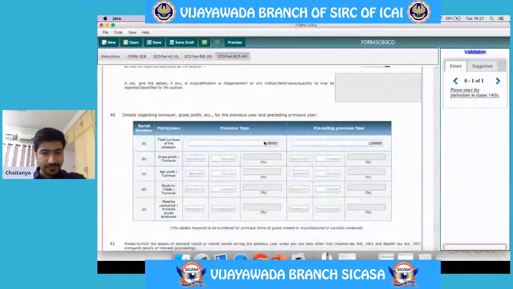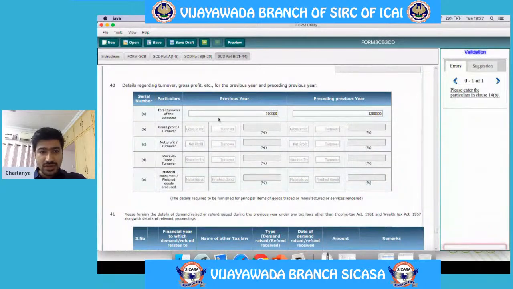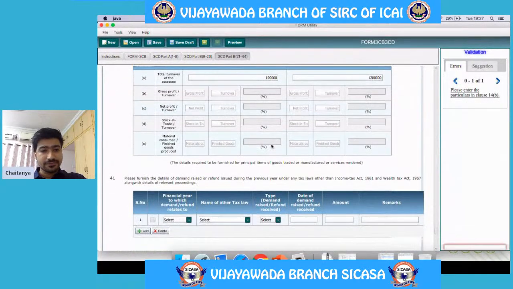Let's see that. This is how the table looks. Here are the comparative ratios of the previous year versus the preceding previous year. Here I have considered this as the current year, that is the financial year 19-20, and here it is 18-19. So these details are required to be given.